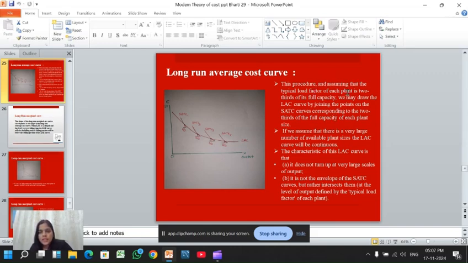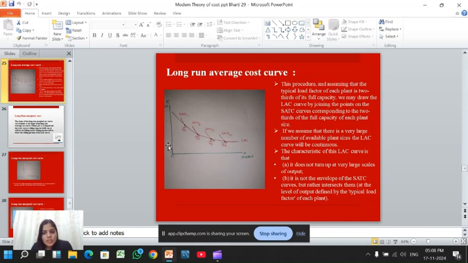Following this procedure and assuming that the typical load factor of each plant is two-thirds of full capacity, that the plant is only using two-thirds of its full capacity. If we assume that there is a very large number of available plant sizes, the LAC curve will be continuous.